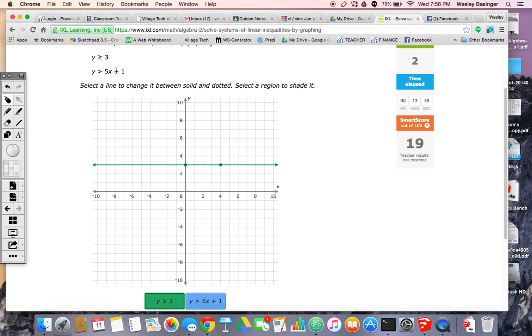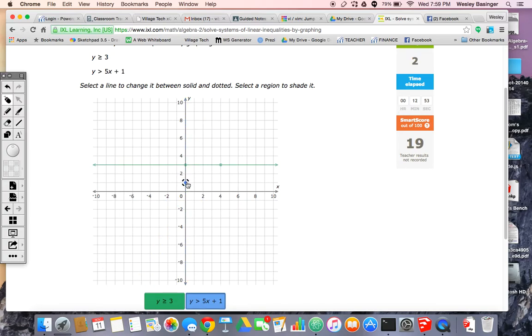Now I do my second one, y greater than or equal to 5x plus 1. Okay, so I switch to my other line, and here's my trick for graphing with a y-intercept. Always start with the y-intercept. Start with the one here, and then just work your slope.